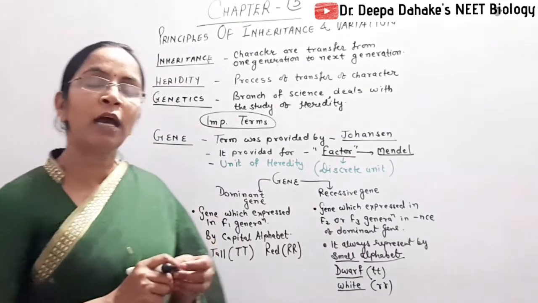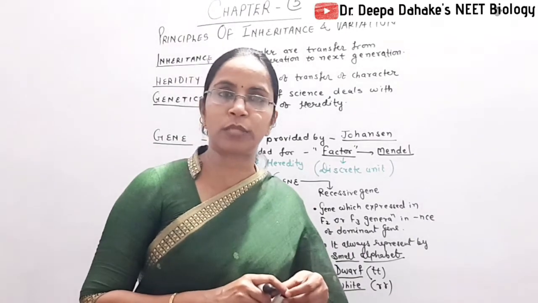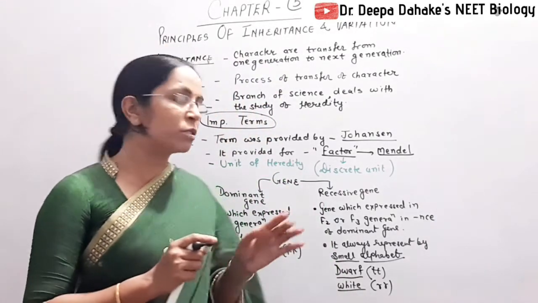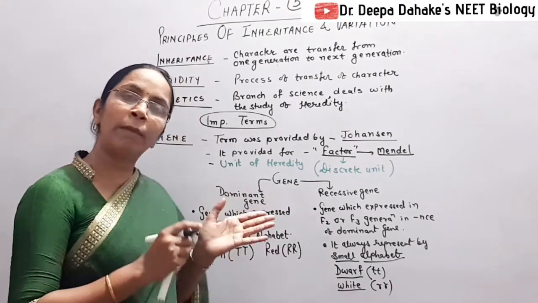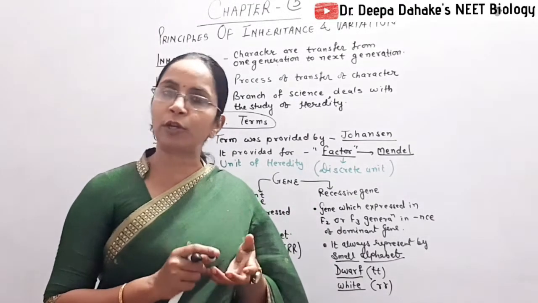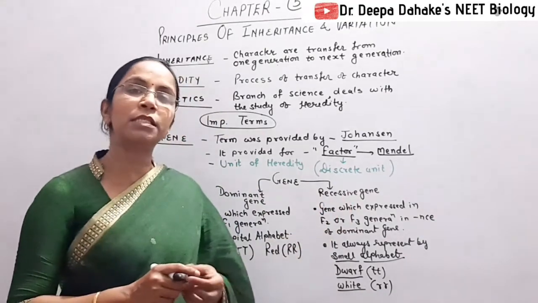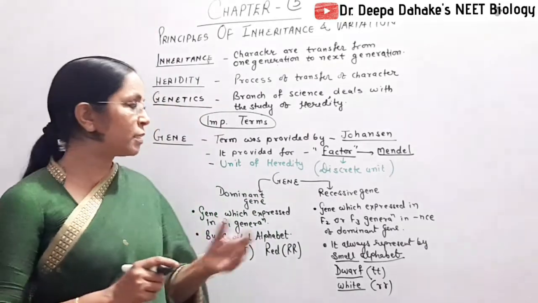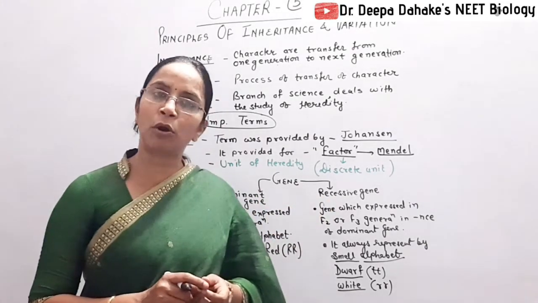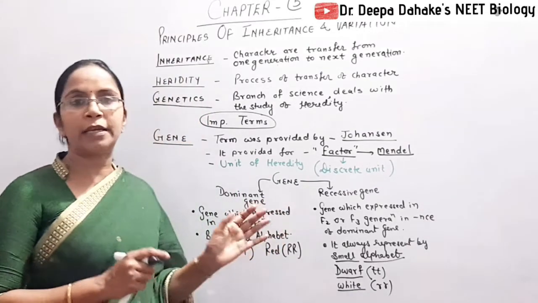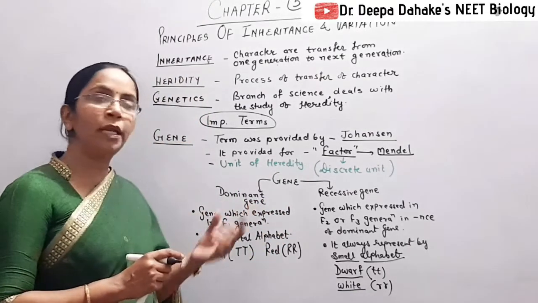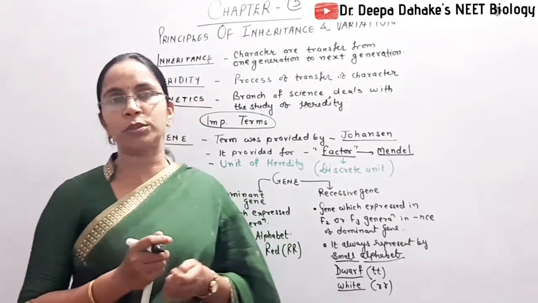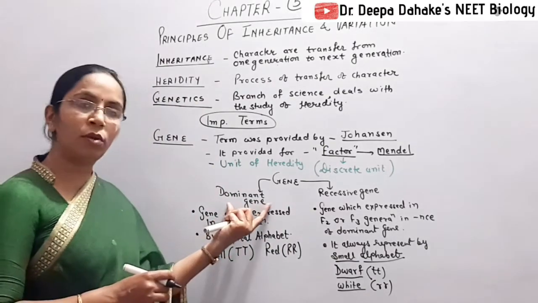When we study homozygous and heterozygous conditions, then we again come towards the dominant and recessive, because dominant gene may be present as homozygous or heterozygous, but the recessive genes are always expressed in homozygous state. That's why we say the recessive traits are the pure traits, whereas the dominant trait may be present as a pure or as a heterozygous trait. So first you clear this part.